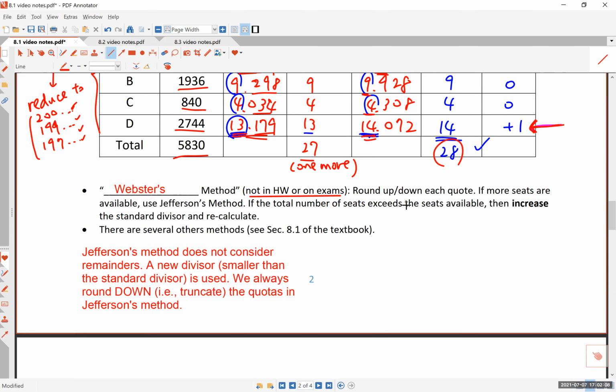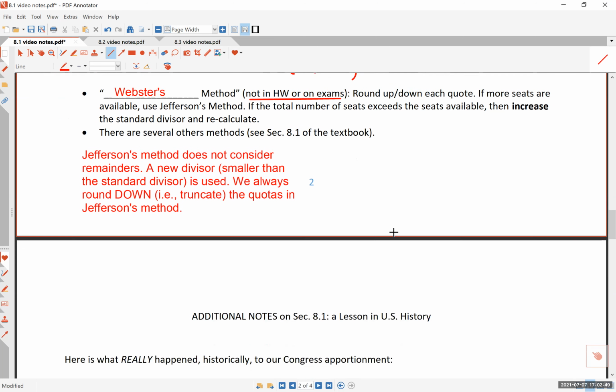In Webster's method, we actually round up or down using the standard usual rounding method, 4 and less goes down, 5 and more goes up, and so on. And so it is more of a standard rounding method that is used in Webster's method. If more seats are available, use Jefferson's method. If the total number of seats exceeds the seats, then you increase the standard divisor. So Webster's method is very much like Jefferson's method, except it allows for rounding up or down in each step. Several other methods are mentioned in this book, section 8.1, but we do not worry about that.